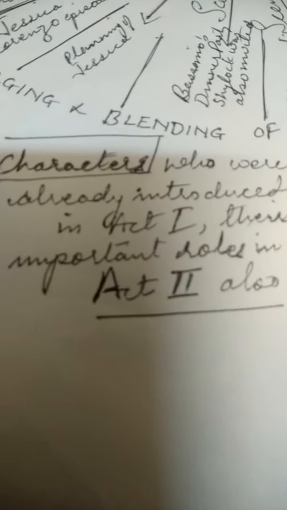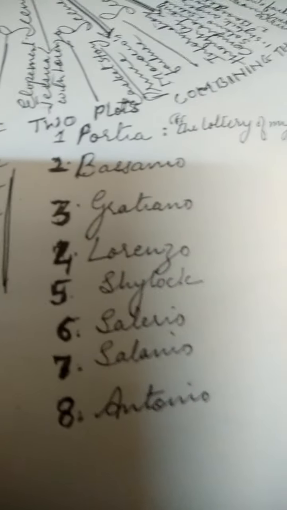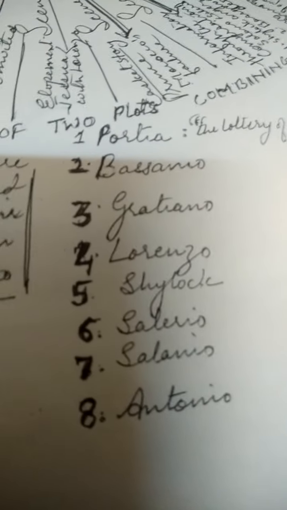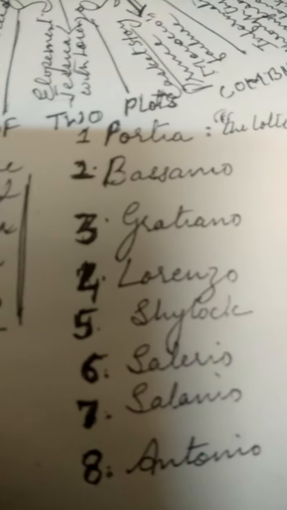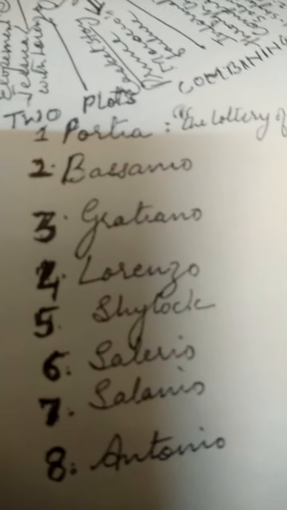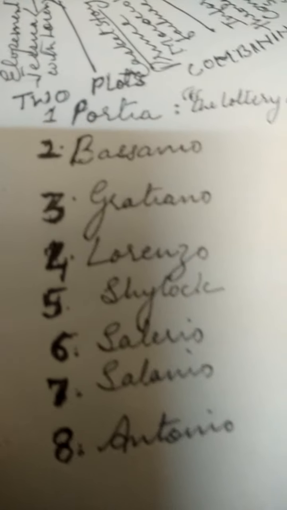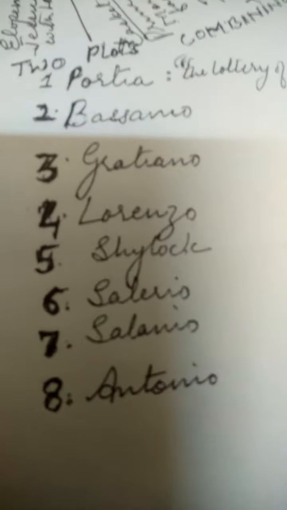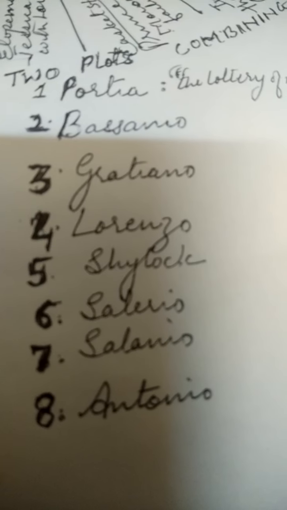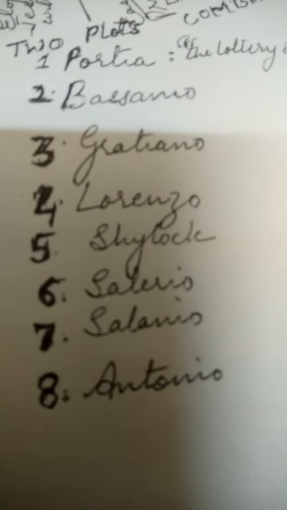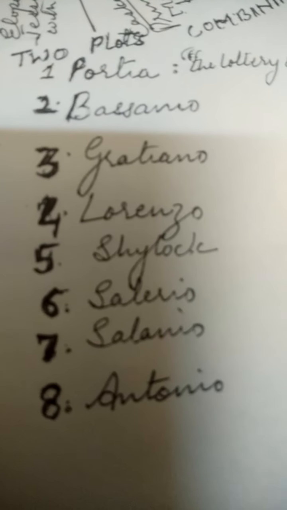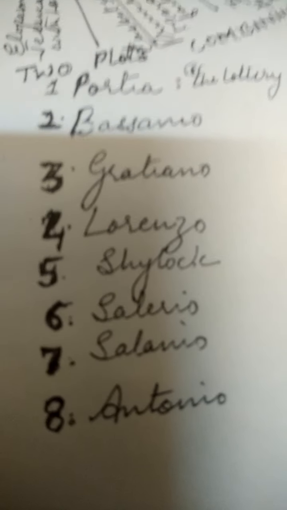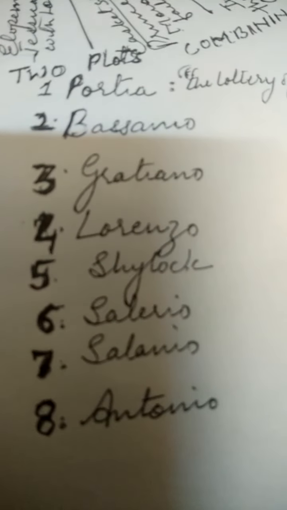So in Act 1 we were introduced to these characters. Who are these characters? Yes, in the order in which they are going to meet and play their different, important roles: Portia, then Bassanio, Gratiano, Lorenzo, Shylock, Salerio, and Antonio in Act 1.